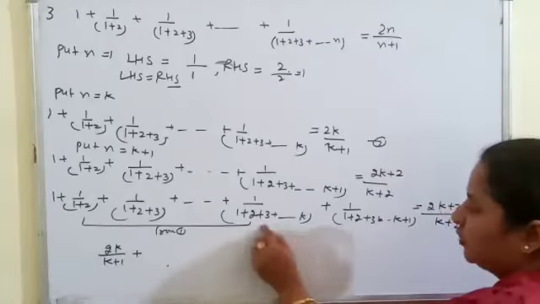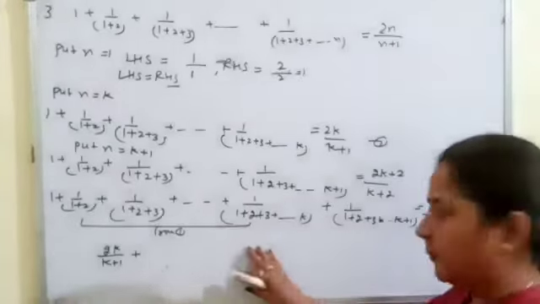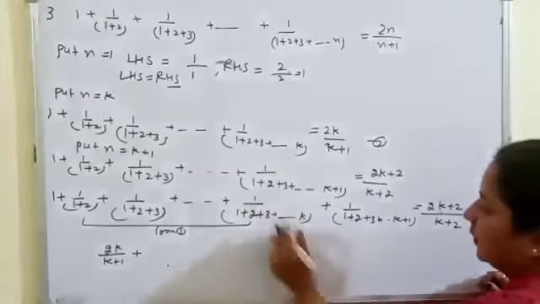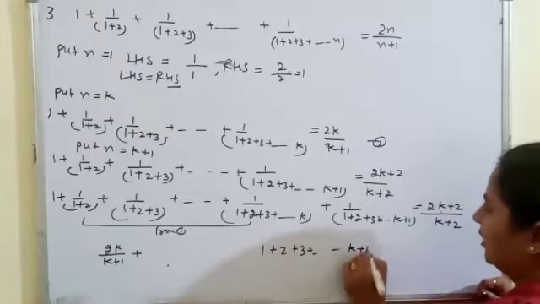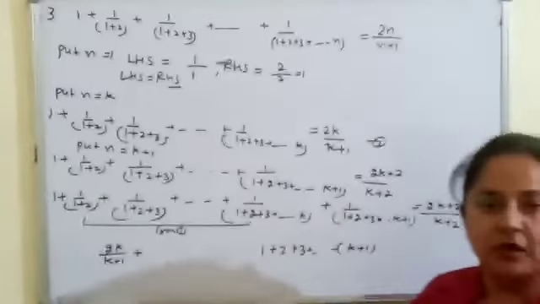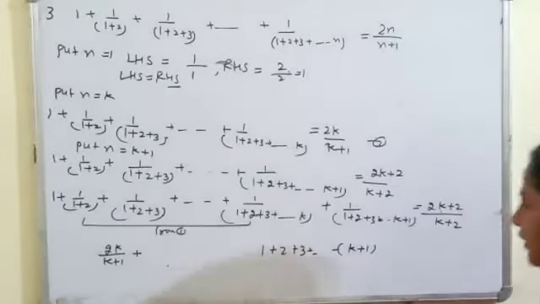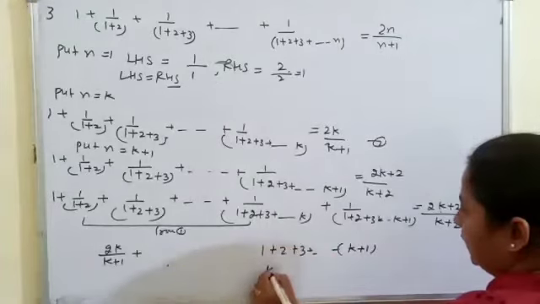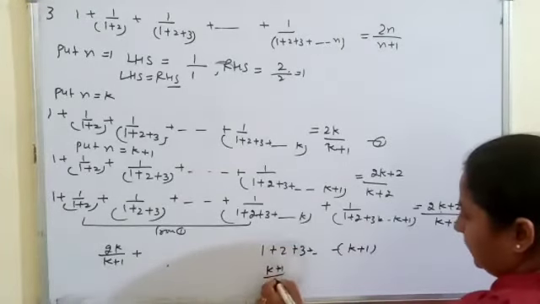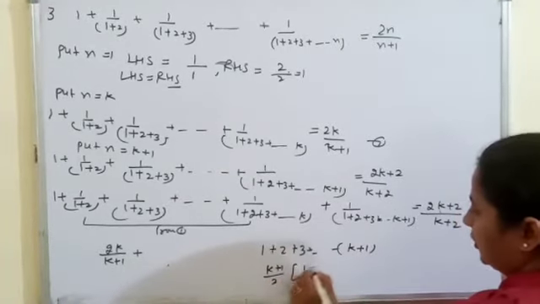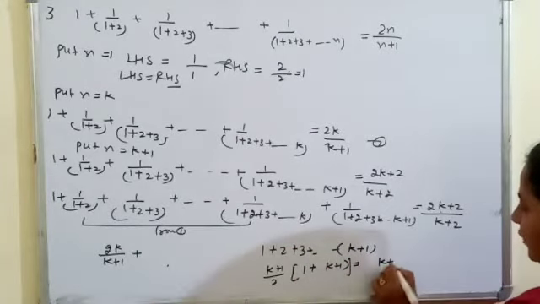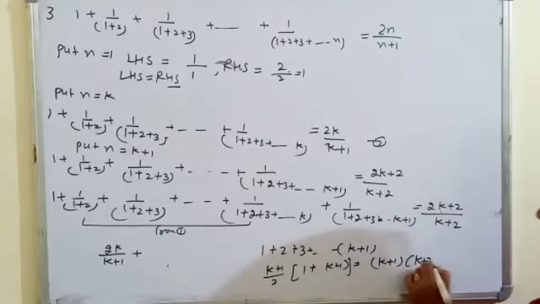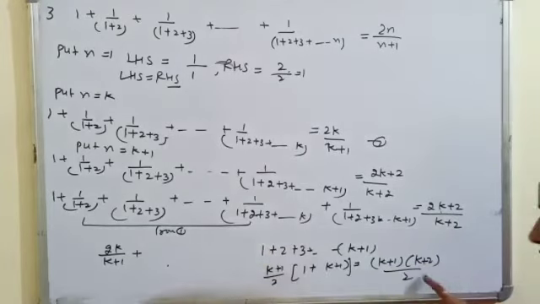Yes, you can see here we have to find the sum of the k terms. So what is the sum? If we find 1, 2, 3 and so on up to k plus 1, we have to find the sum of k plus 1 terms. So by the AP formula we can find it: n by 2, a plus last term. So what is the result? k plus 1, k plus 2 by 2 is the sum of the AP series.